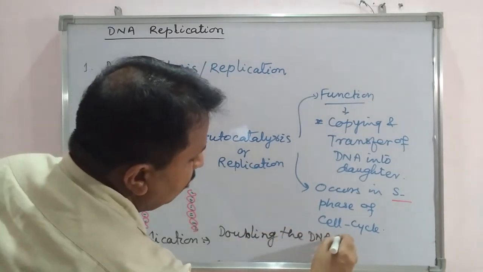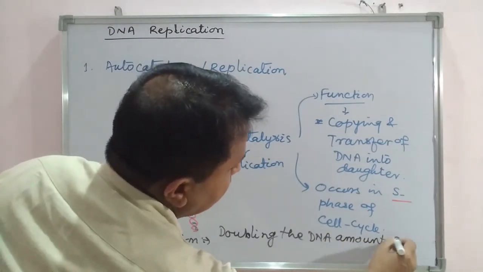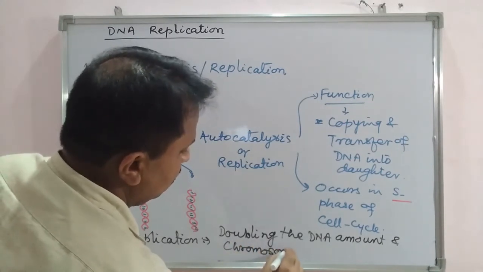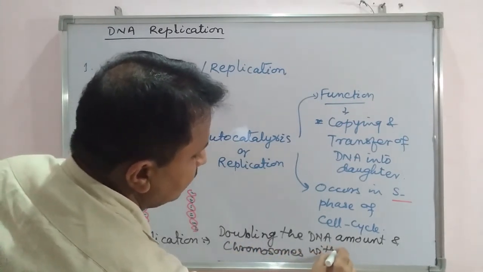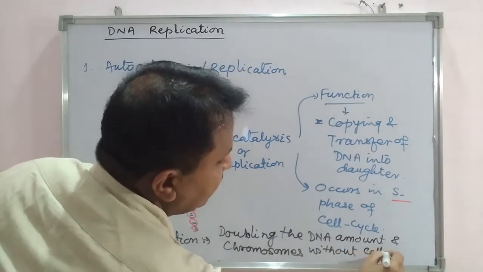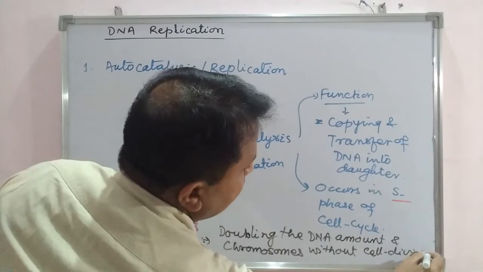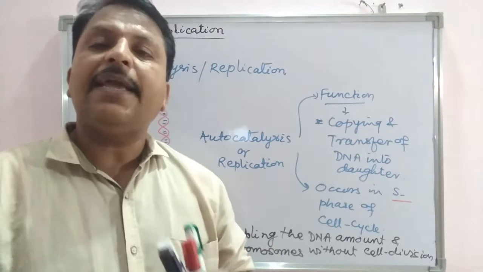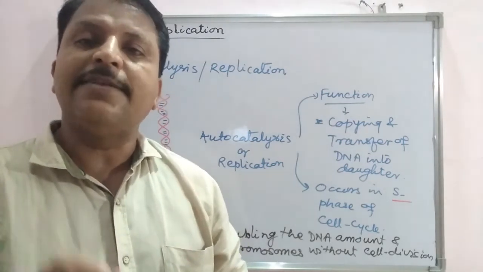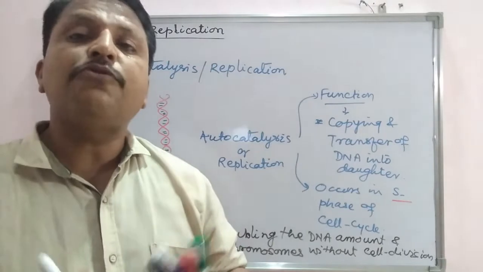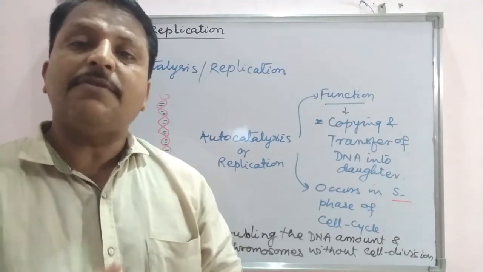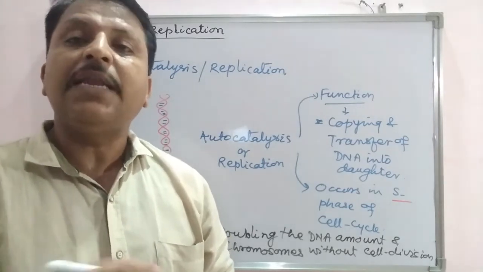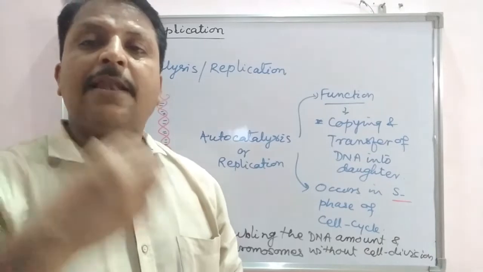Doubling the DNA amount and chromosomes without cell division is called endoduplication or endoreplication. This will create a polyploidy condition within the cell. It means the number of chromosomes will increase without division of the cell. That condition is known as polyploidy, meaning many chromosomes within the cell.